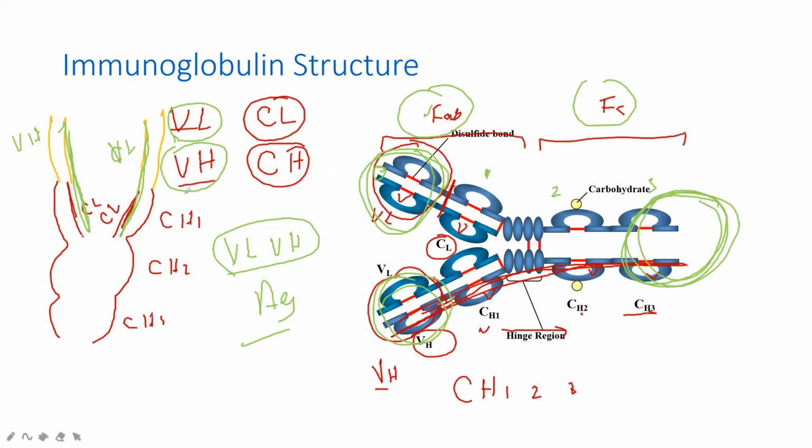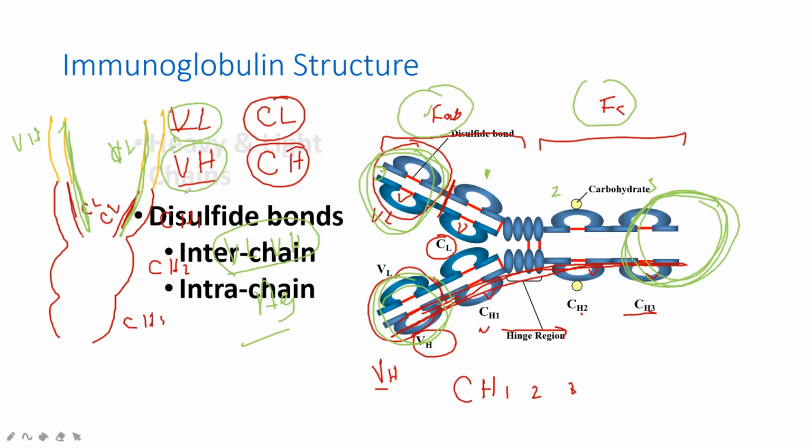Every time there is a new response. The antibody changes the sequence in the variable part of the antibody. The variable part shows variety. Keep in mind, variable means variety, variable means diversity. So the variable part always changes for a new antigen. The constant part remains constant. Okay, that is about the structure of the light chain and heavy chain.